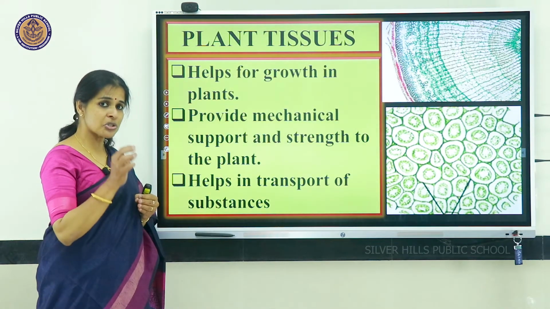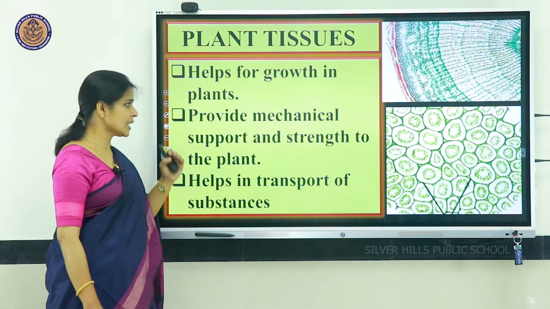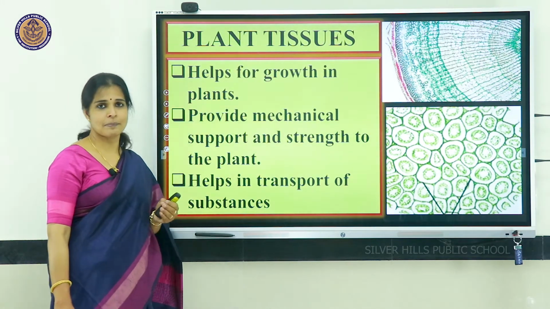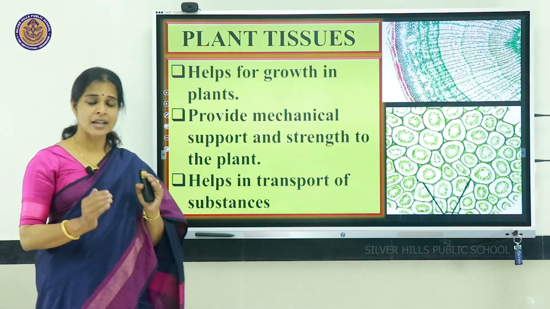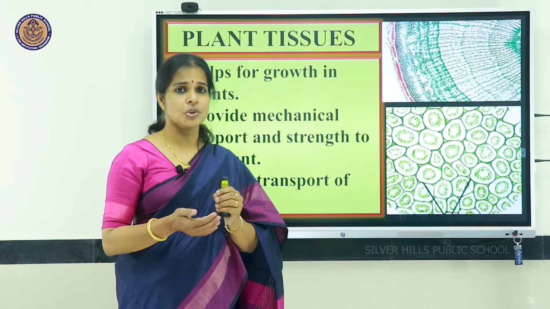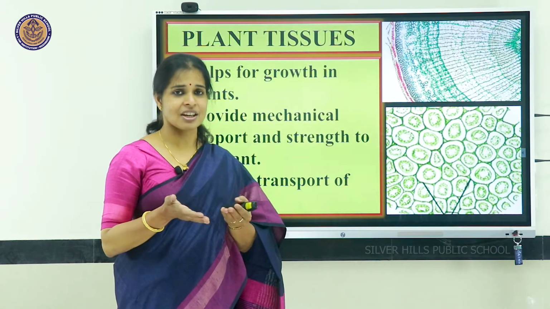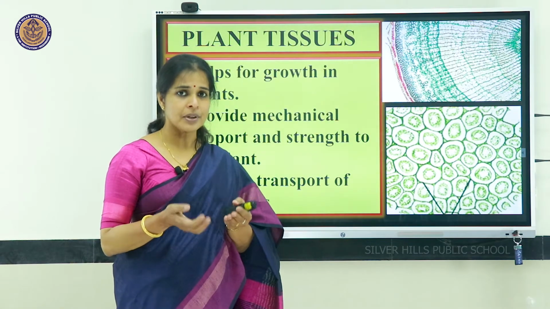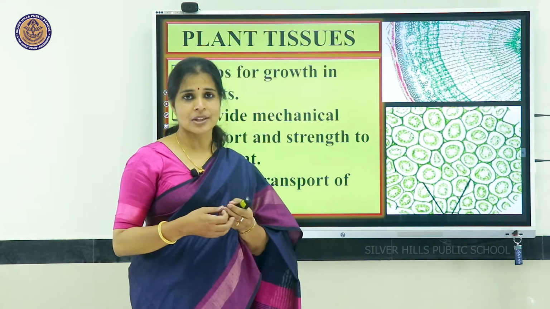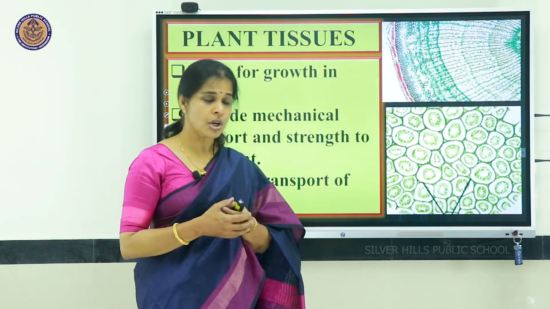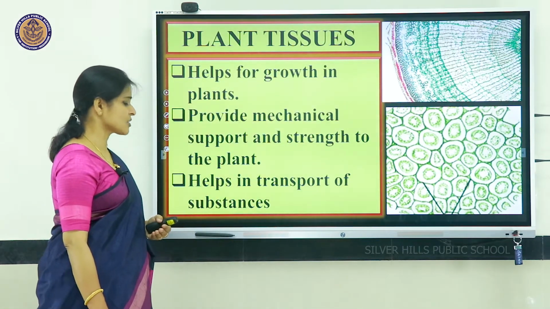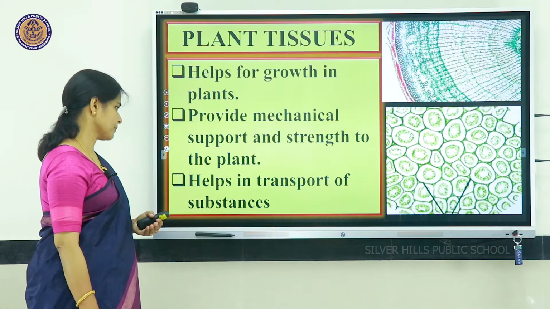Also, the tissues present in plants provide mechanical support and strength to the plant. So, when a group of tissues is present in a plant, these tissues provide it the strength, rigidity, etc. So, that is the mechanical support the plant gets to stand erect, to grow. This way it provides mechanical support and strength to the plant.